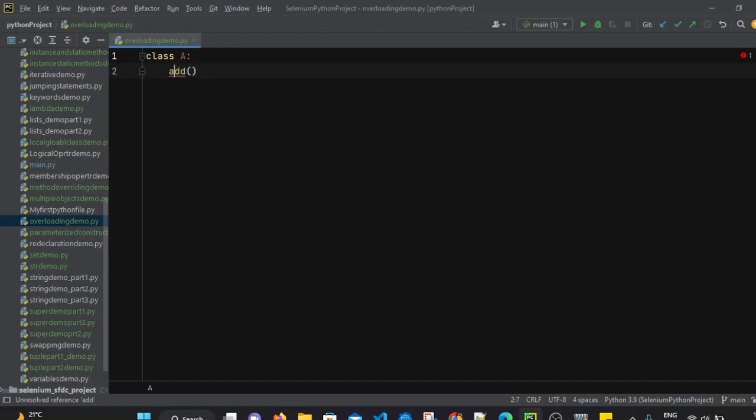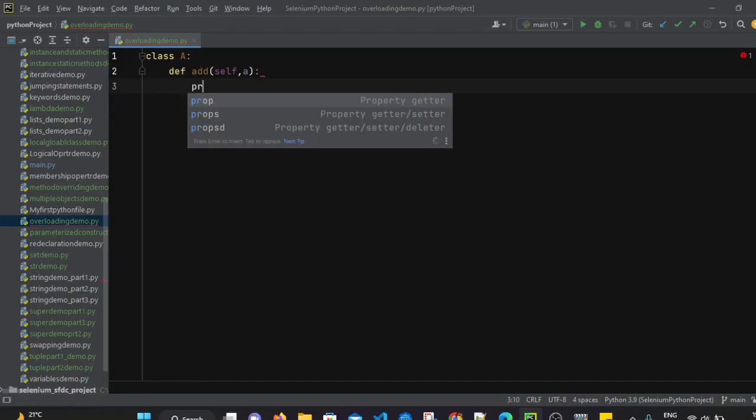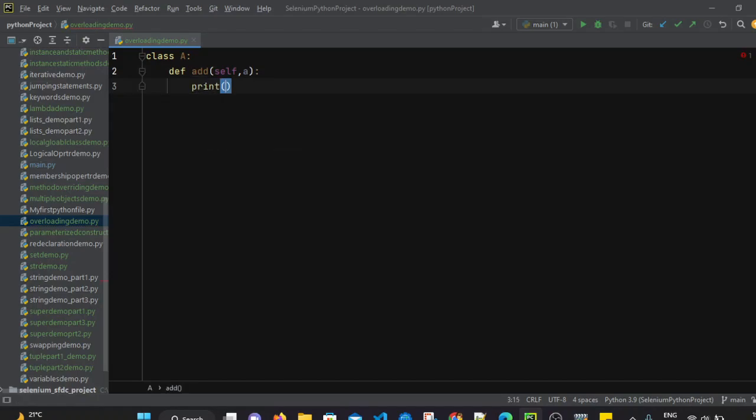How to create a method? We forgot the def keyword, right? So we have to use the def keyword, and since this is an instance method, the self keyword will be there. In this method we will pass only one parameter, and it should print that parameter.